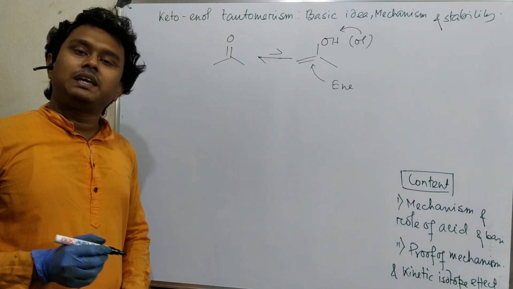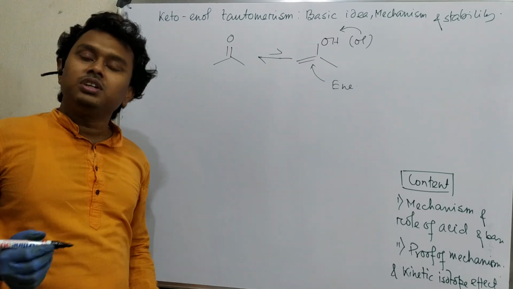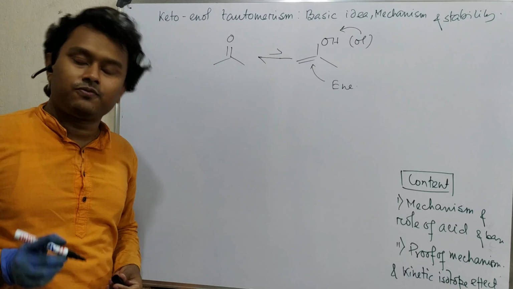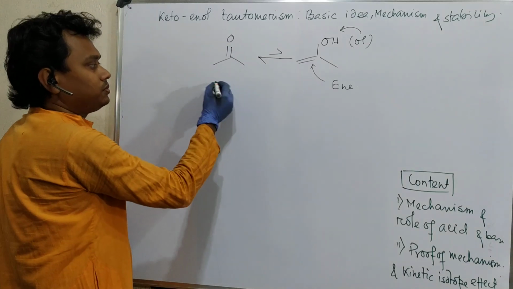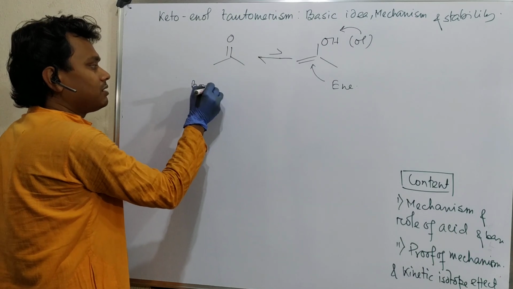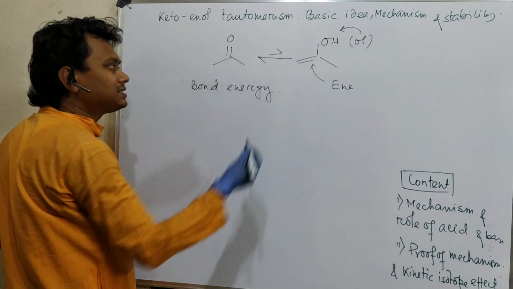In some special cases, which will come later on, this enol content is improved due to some special stabilization factor. By the way, this keto is more stable than this enol because the bond energy of keto is higher than enol.